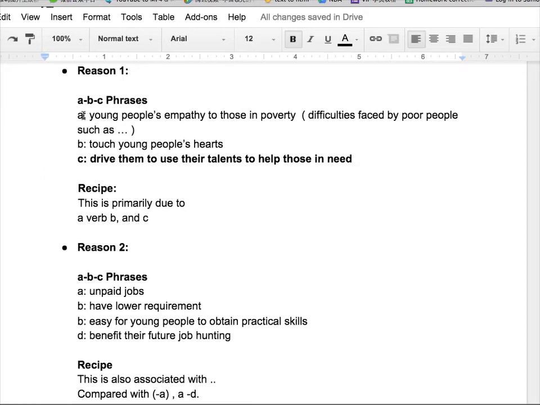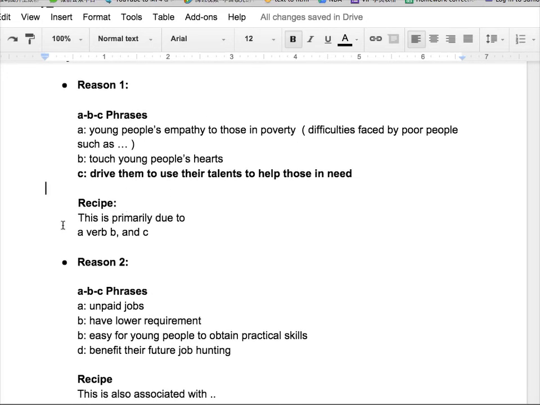Okay, and let's have a look. Young people's empathy to those in poverty. So I can put it in a sentence. I can explain it by writing, this is primarily due to young people's empathy to those in poverty and these difficulties faced by poor people, such as maybe having no access to education. And then we add a verb. This will touch young people's hearts and drive them to use their talents to help those in need. You just simply put the ABC in the recipe.